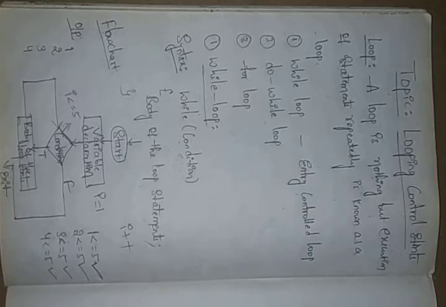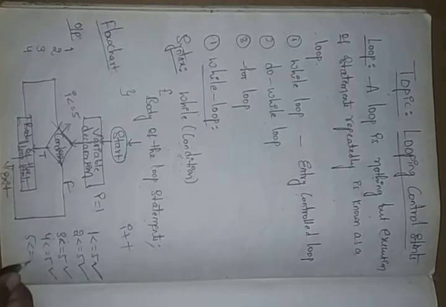You can see, after that it will check. The increment can be incremented: 4 plus 1, like your 5. Then 5 less than or equal to 5. Is this correct? Yes, this is correct.